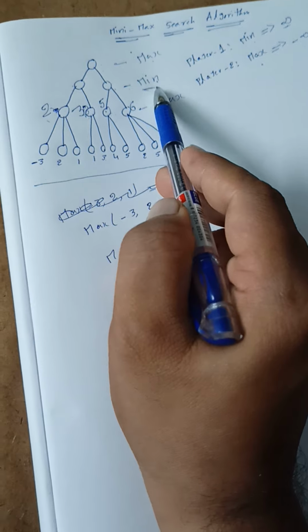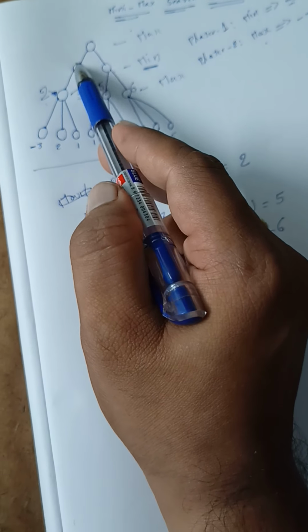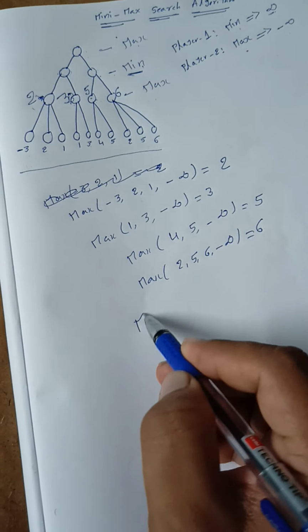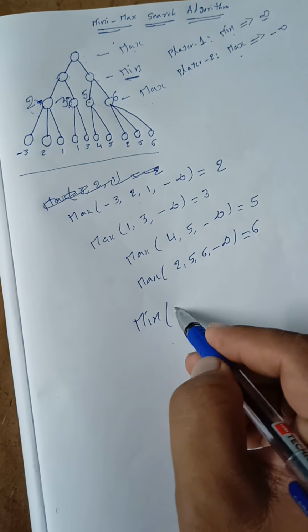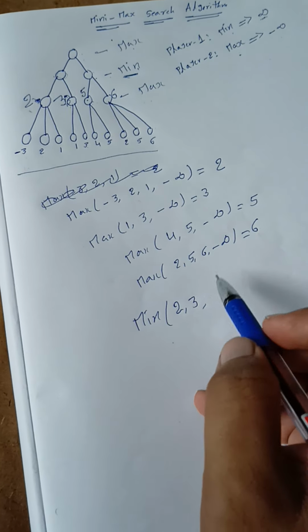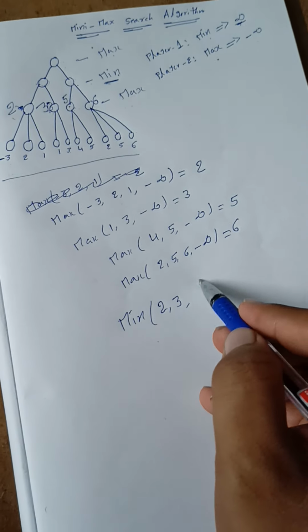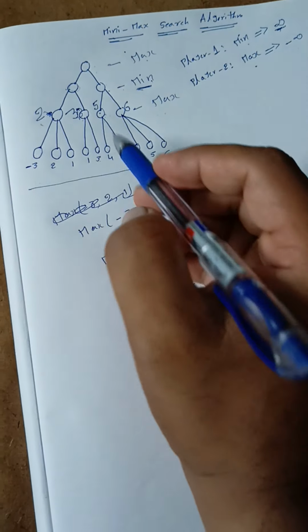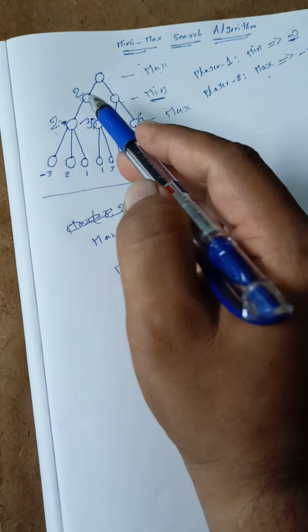What are the child nodes of this node? Because level 1 is related to the minimum value, min of 2, 3, and initially the minimum value is considered as infinity, so min of 2, 3, infinity is 2. That's why the value of this particular node is 2.